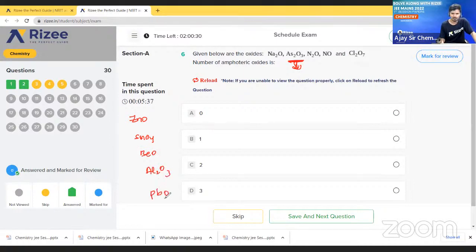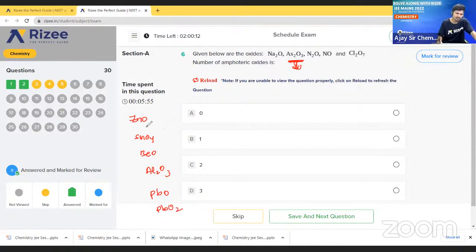Please all of you note this. If next time they ask what the acidic oxides and basic oxides are, then you will understand now. See here, PbO and PbO2. So these all are amphoteric oxides.